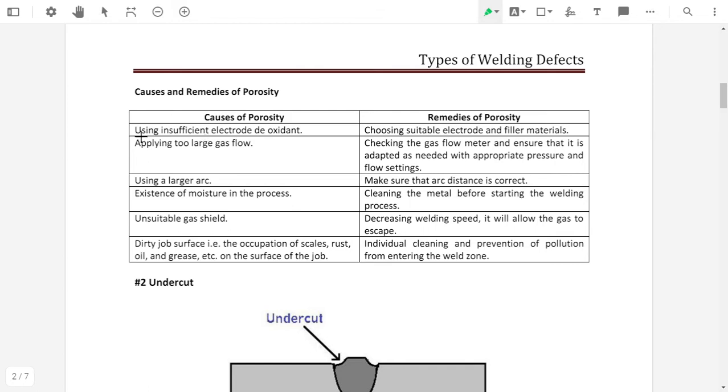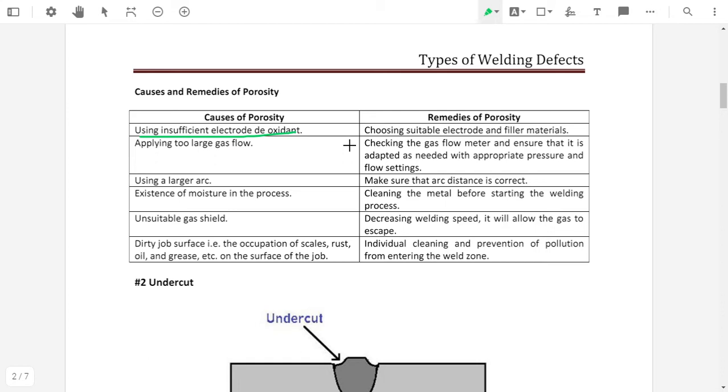What will happen if there is presence of blowholes or porosity? The first cause of porosity is using insufficient electrode deoxidant, meaning a deoxidant is used while welding. If we consider the electrode, there is a coating on the electrode.